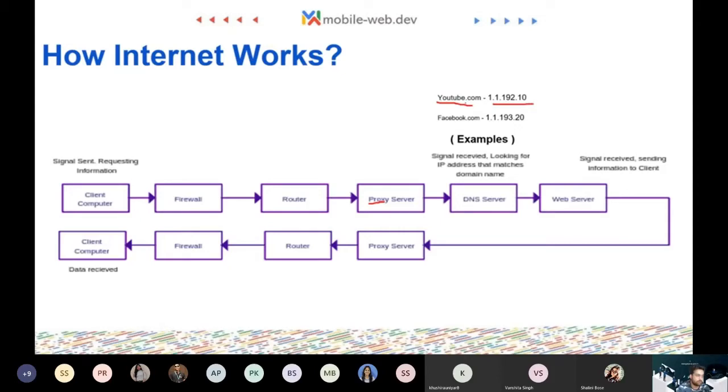So for example, youtube.com will have an IP address of this, facebook.com will have an IP address of this. Every machine has its own IP address, and same is the case with a server. Then the web server takes this request and sends back the information to the proxy server, then to the router, to the firewall, and then to the client computer. So this is how the whole journey works.